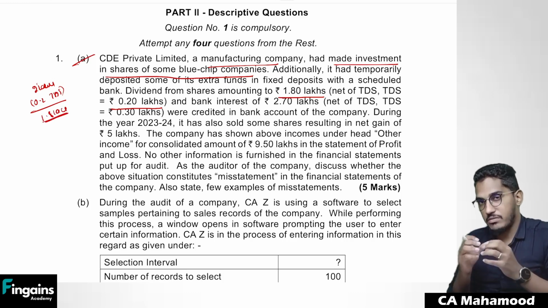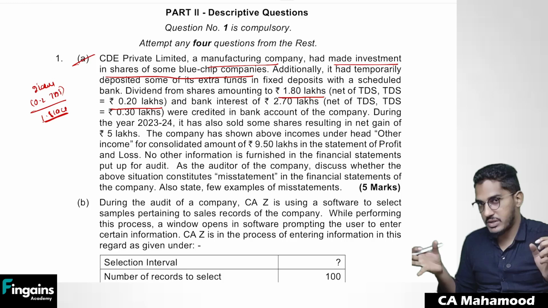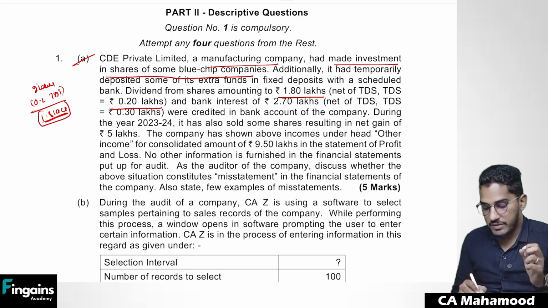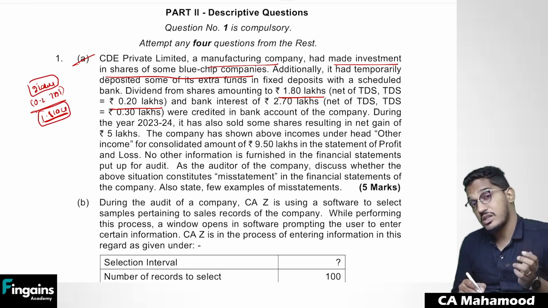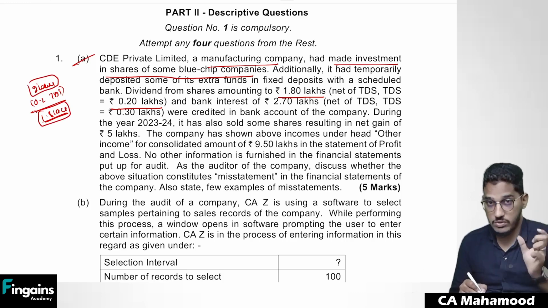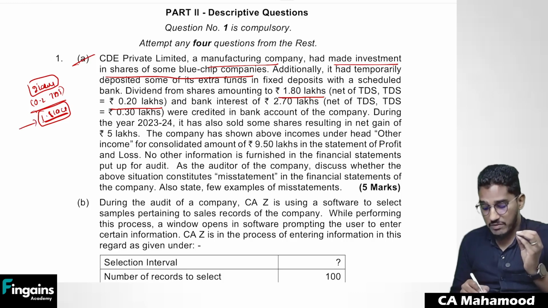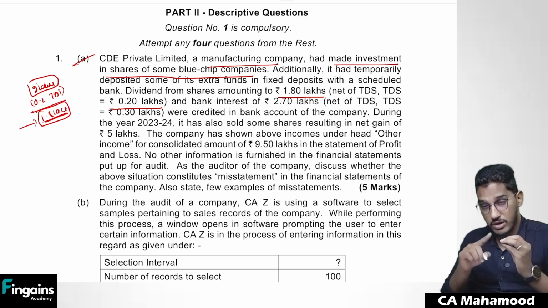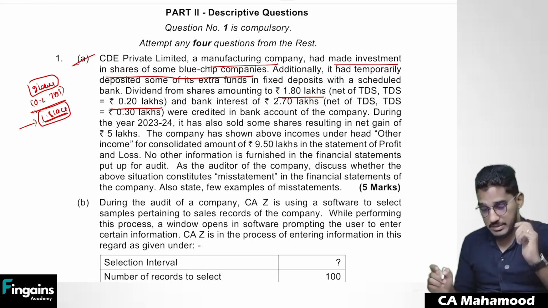You tell me how much income should be recognized in the books of accounts. Net income, net of TDS, should be recognized, or total income before TDS should be recognized? Total income before TDS should be recognized in the books of accounts. You cannot record only 1.8 lakh rupees as income. You have to record the total 2 lakh rupees as income.